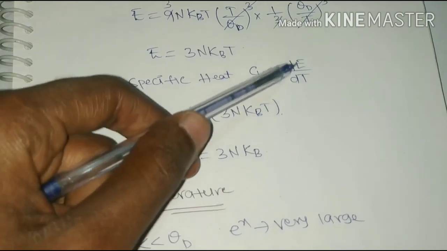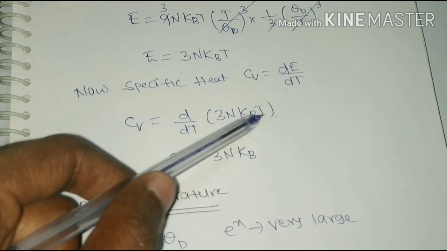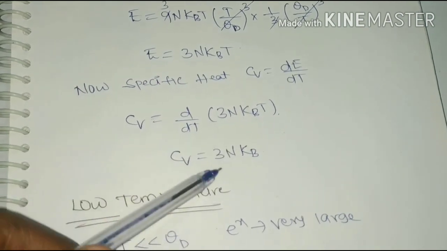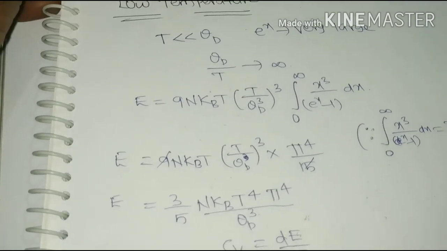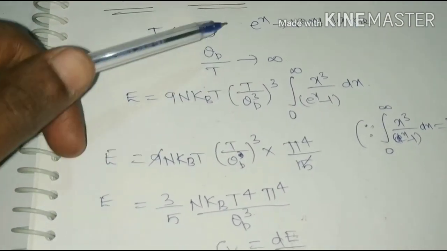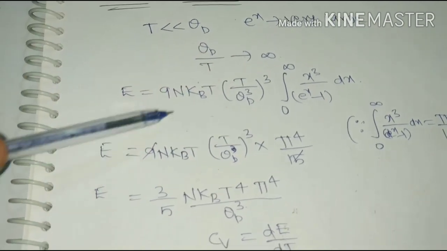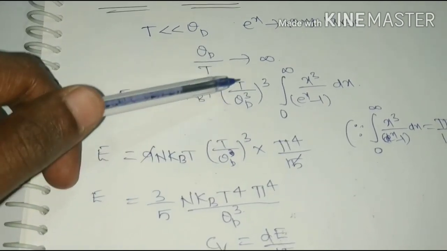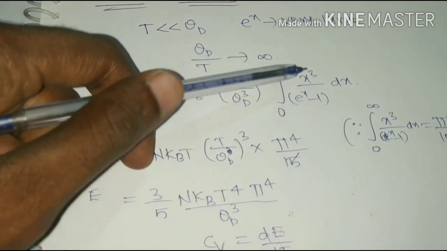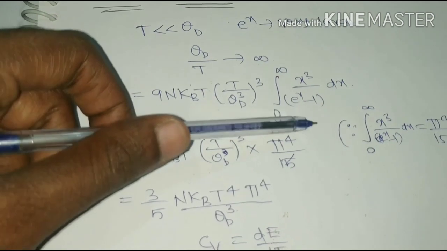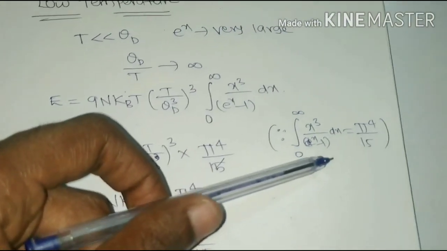Specific heat is given by the rate of change of energy, C_V equals dE by dT. Differentiating the equation with respect to temperature, we got that equation. For low temperatures, T is much less than θ_D, and e^x is very large, then θ_D by T becomes infinity. So substituting the limits, we have the definite integral 0 to infinity x³ dx by e^x minus 1, which has the value π⁴ by 15.